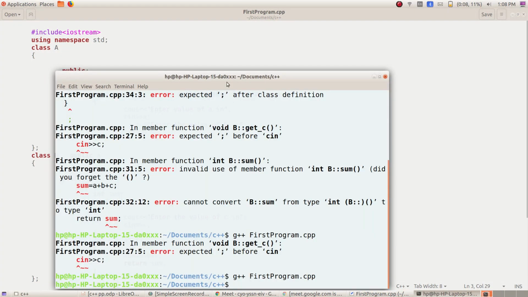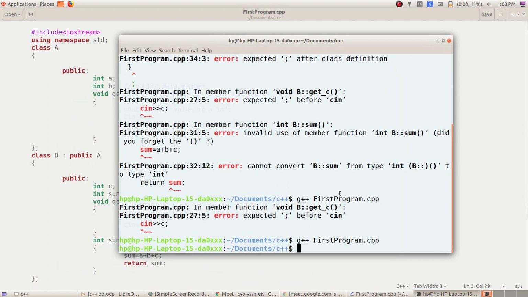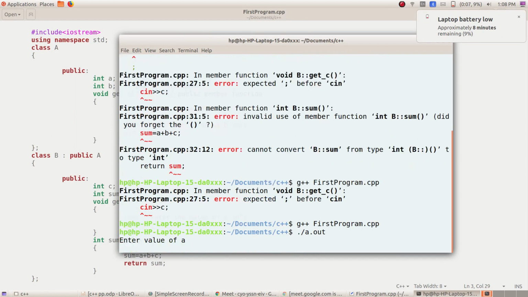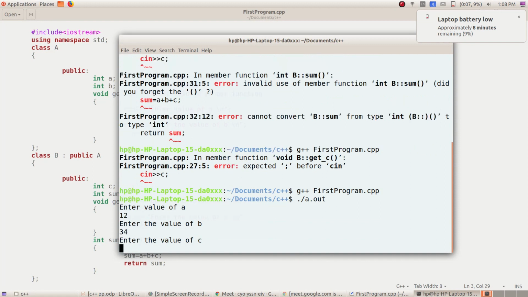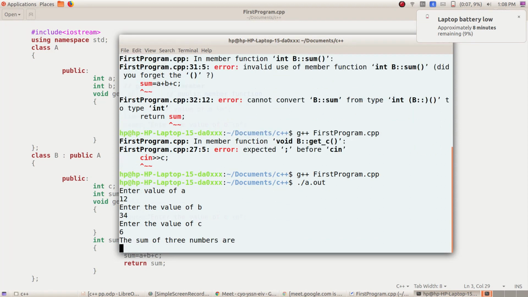Let us try to execute this program. So to execute this program, you run ./a.out. So they are asking to give the value for A. I'll just give A. Enter the value of B. Let's say 34. Enter the value of C. Let's say 6. Sum of three numbers are.